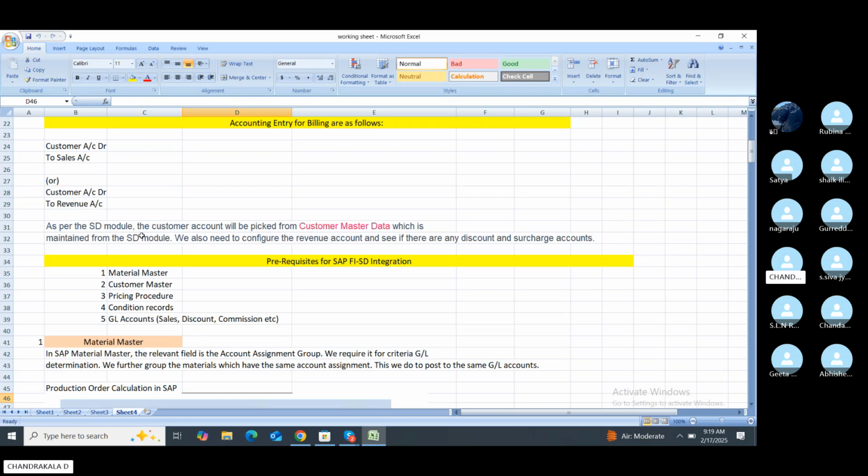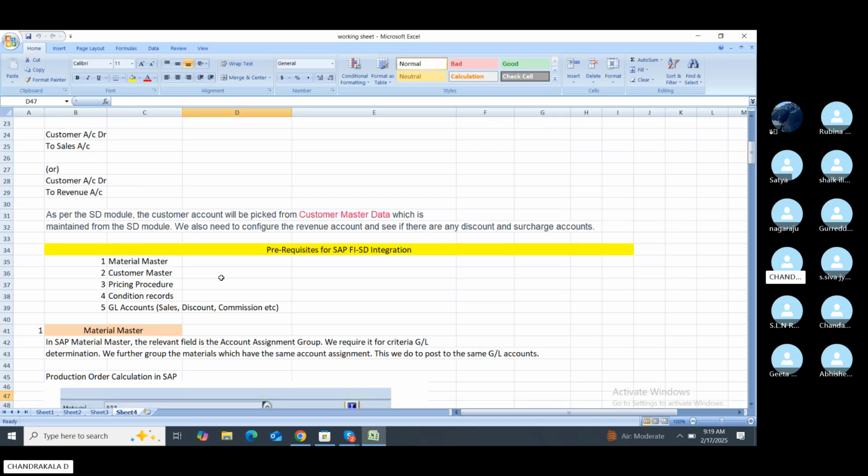As per the SD module, the customer account is picked up from the customer master data, which is maintained from the SD module. We also need to configure the revenue account and see whether there are any discounts or surcharges in the accounting. The requirements for SAP SD and FI integration are the material master, customer master, pricing procedures and condition records, and GL accounts for sales, discount and commission.